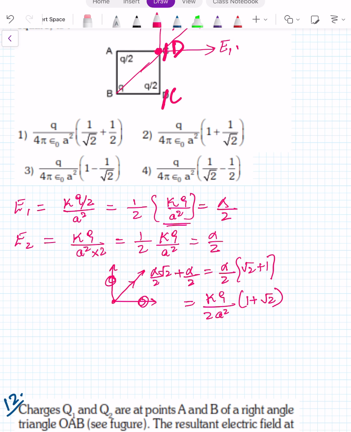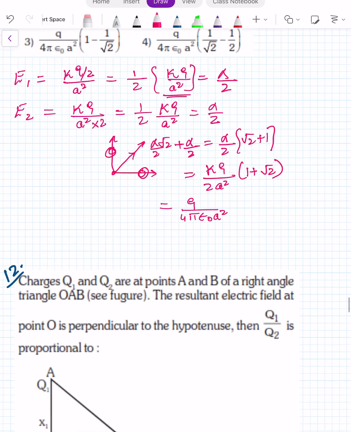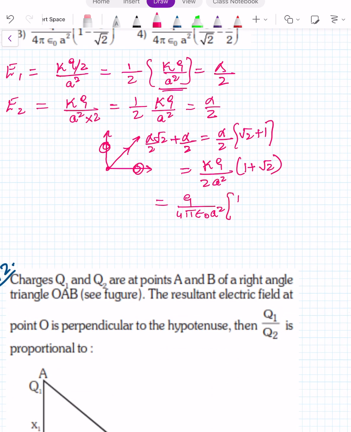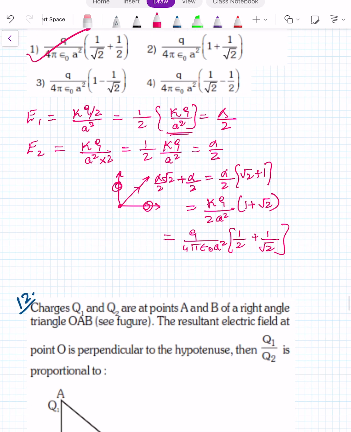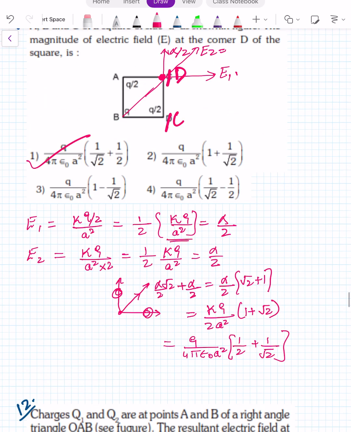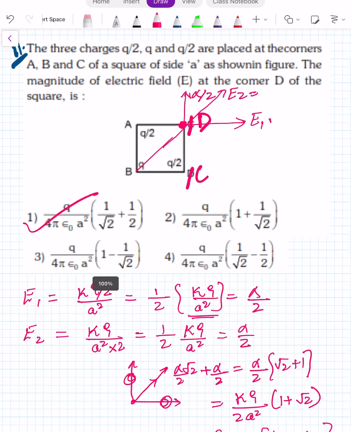This option will come. I'll write once again: q upon 4 pi epsilon naught a square, and 2 taken inside, 1 by 2 plus root 2 by 2, that is 1 by root 2. So yes, these two options are the same. So the answer will be the first option.